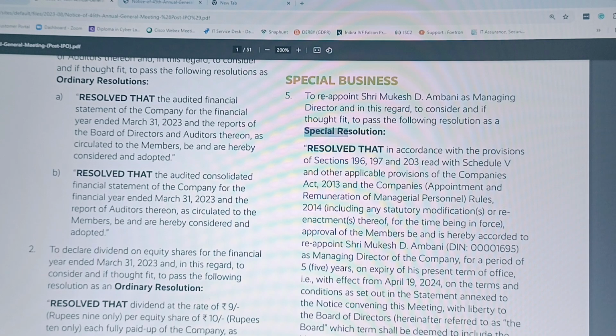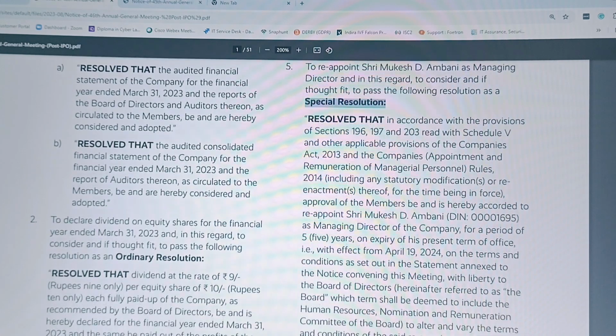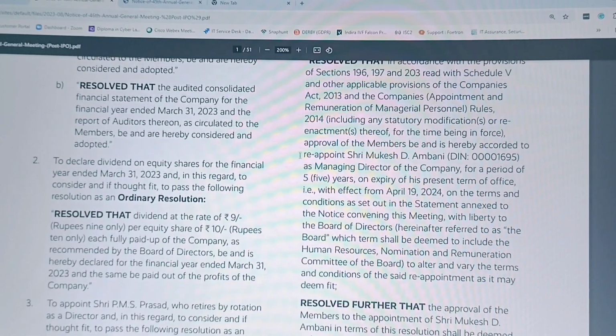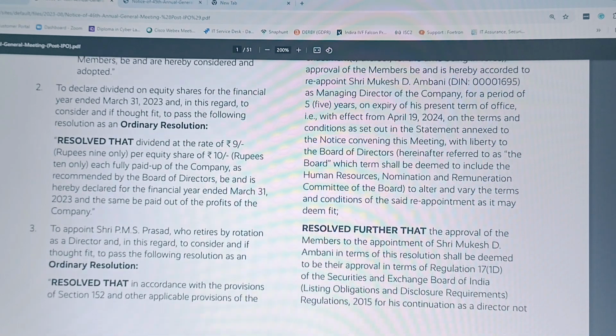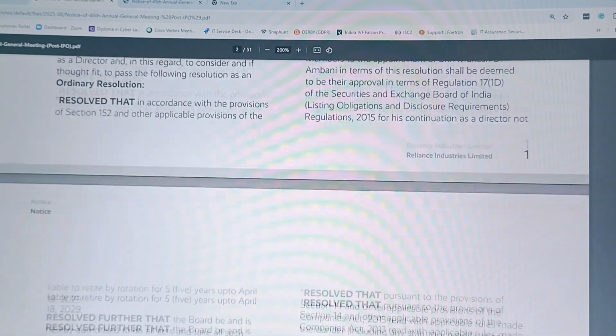Here there is reappointment of Mr. Mukesh Ambani as MD. He is about to attain the age of 70 years during his tenure. That's why special resolution is passed. If his age is 70 years or less during the tenure for which his appointment is made, then ordinary resolution can be passed. But in this case, special resolution is passed. I think there will be a mention in the next part of the document; I'll show you why they have passed a special resolution.